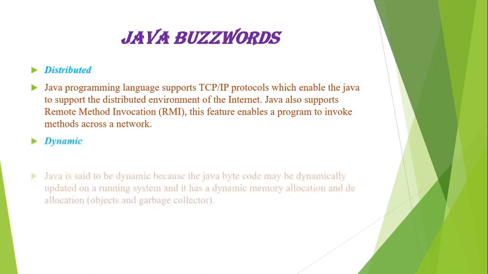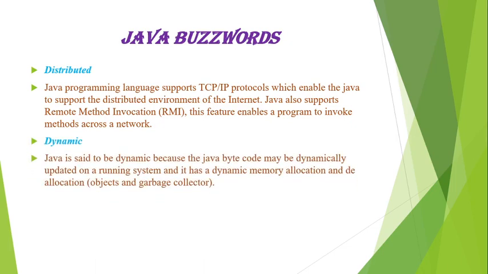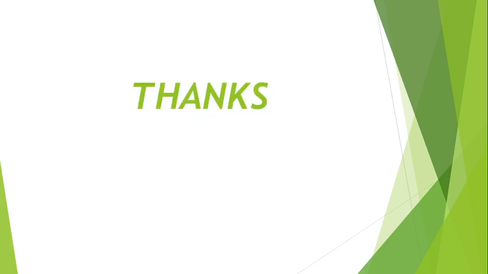Next is dynamic. Java is said to be dynamic because the Java bytecode may be dynamically updated on a running system, and it has dynamic memory allocation and deallocation, that is objects and garbage collector. So these are the Java buzzwords.